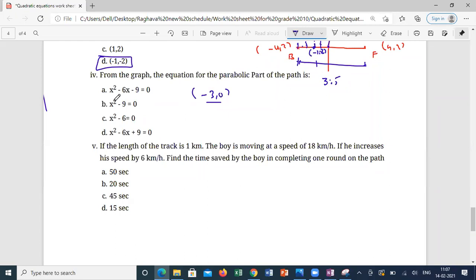This point is either on this or on this, correct? Then how can we decide which equation is correct from this? If you take 3 comma 0, both equations are satisfying 3 comma 0.